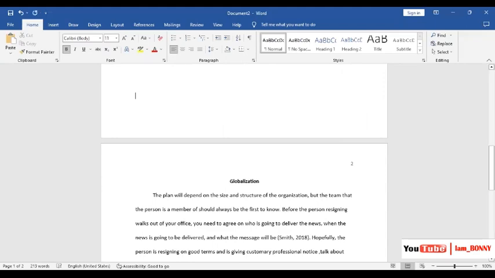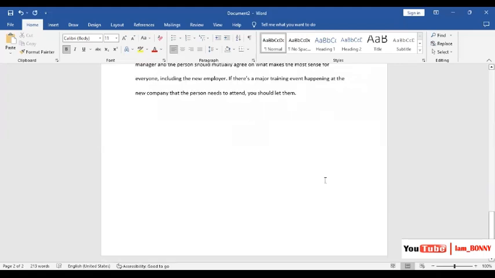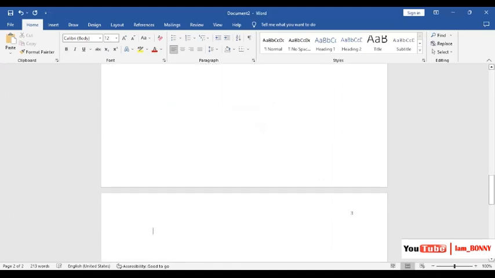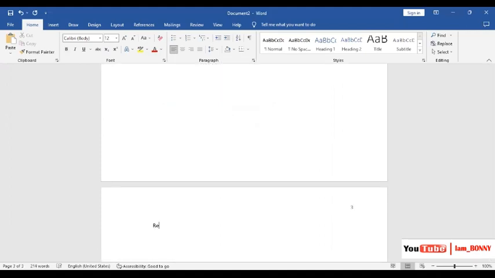So the second one is about the references, and the references are put on their own new page. So let's go to the new page, from here to the second new page, and then write references, and place it at the middle. And then now, remember we are writing about globalization.